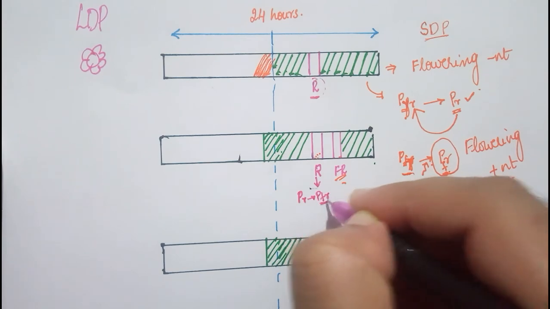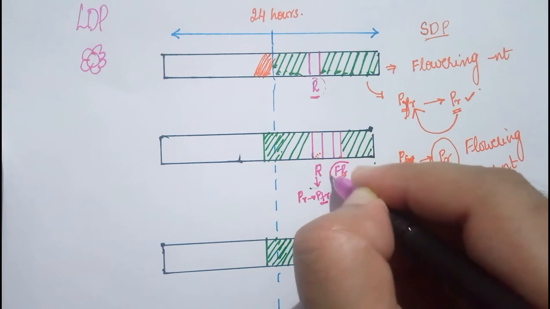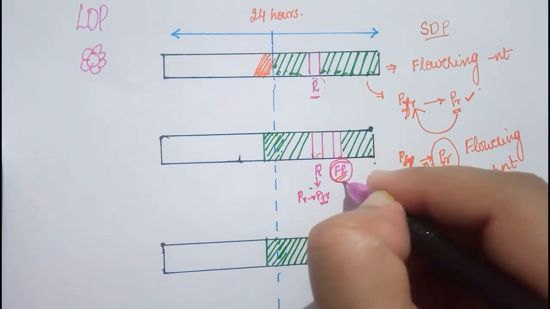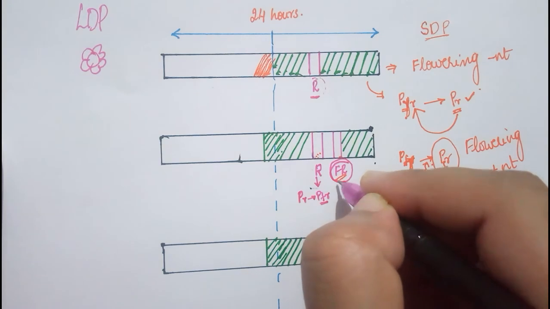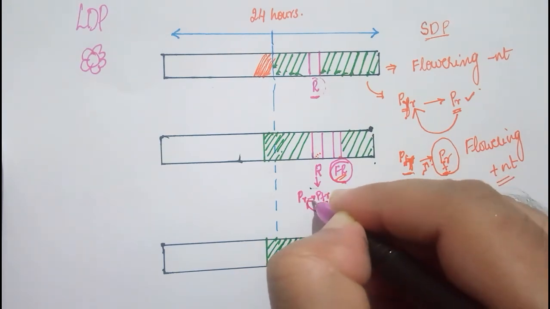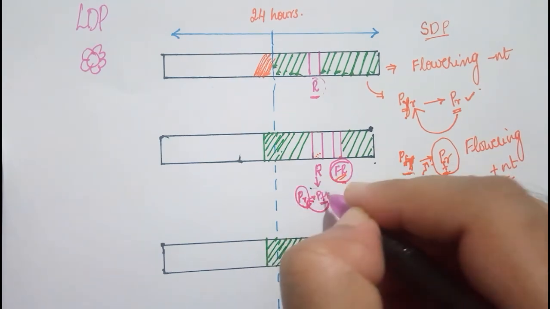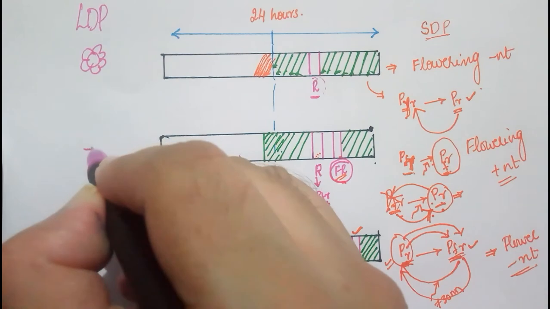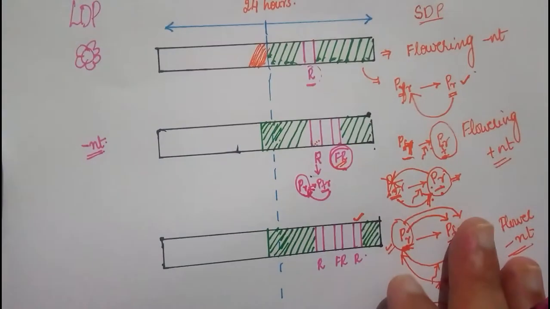So PFR form can induce flowering in long day plants, but here far red light is given after the red light. When far red light is given, again this PFR form will get converted into the PR form. So if PR form is there, will it induce flowering? No. So here what is absent? Flowering is absent. Now let us come to the next condition.